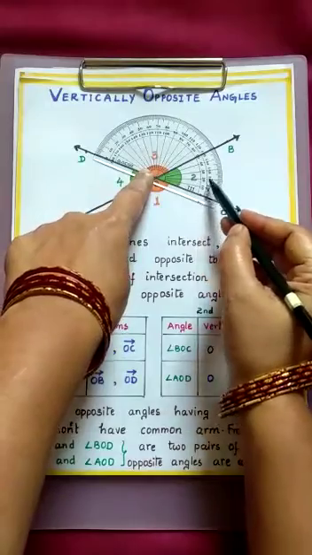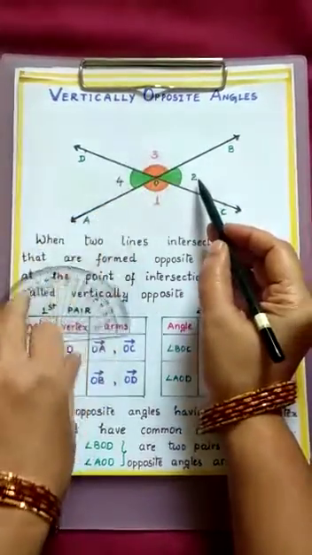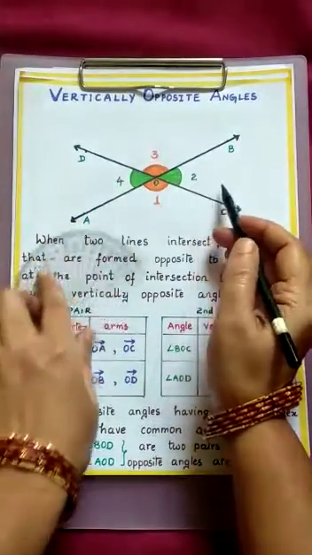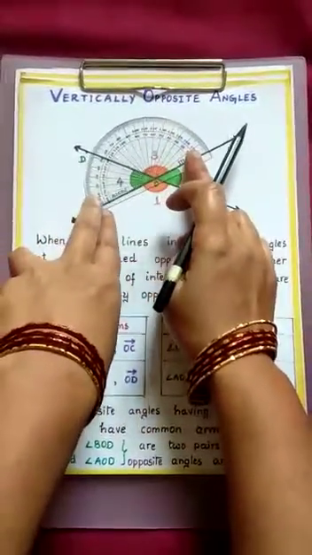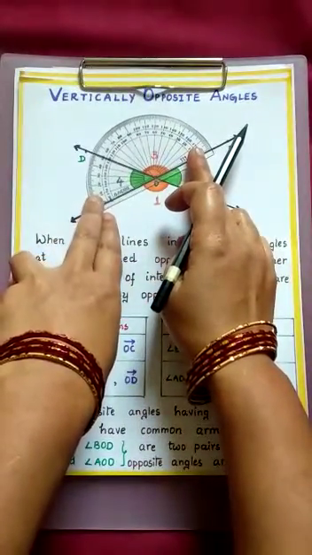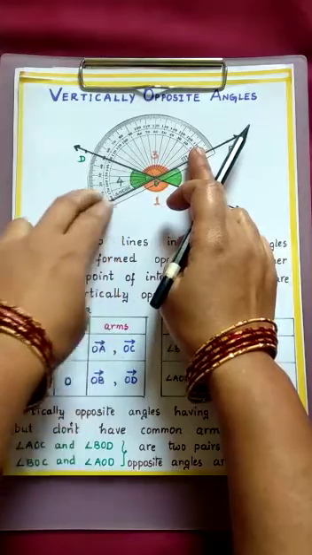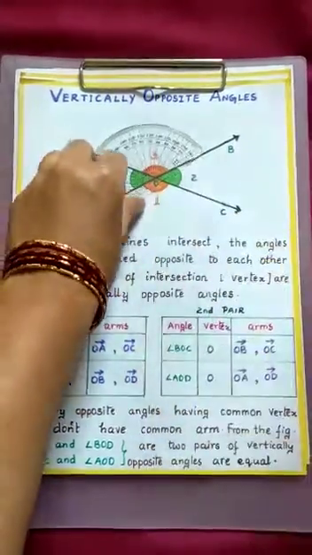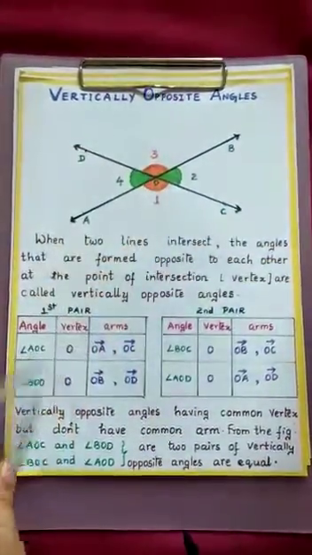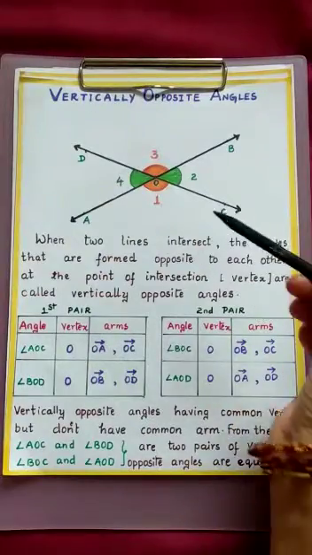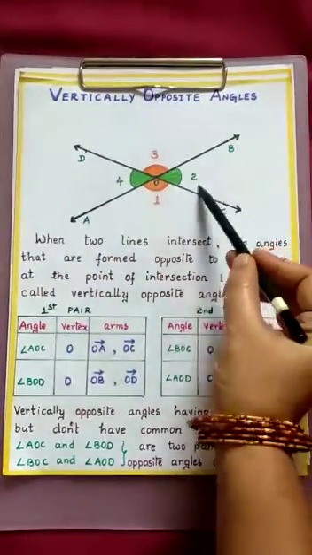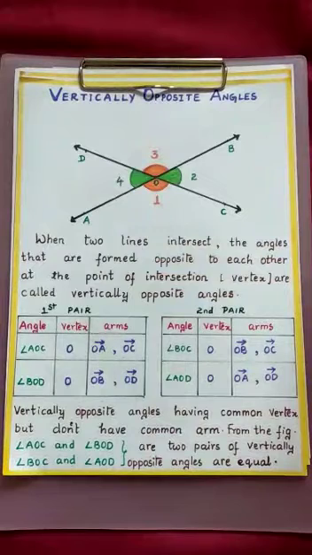Here 0, 10, 20, 30, 40, 50. So the second angle is 50 degrees. Now let us measure the fourth angle. It is also 50. So from this we can say that a pair of vertically opposite angles are always equal.